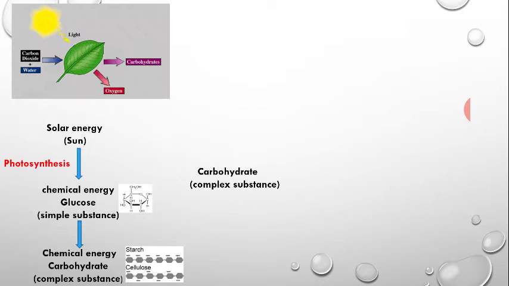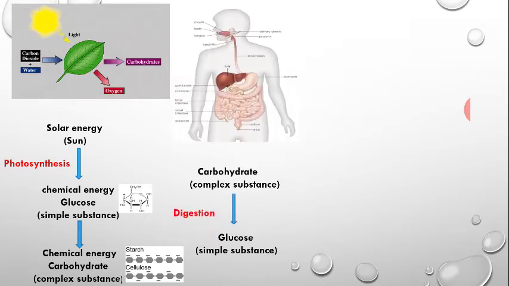Because we are heterotrophs, we need food from the outside, and we take food by eating other organisms. So we take this carbohydrate and turn it into glucose, and the process is known as digestion.